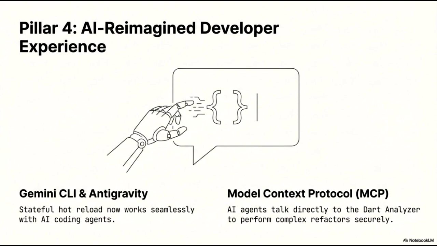Second, we are introducing the Model Context Protocol, or MCP. This creates a direct line of communication between AI agents and the Dart analyzer. By leveraging the analyzer's deep understanding of the codebase, AI agents can now perform complex refactors securely and accurately, ensuring that the generated code is not only functional, but also adheres to established patterns and type safety.